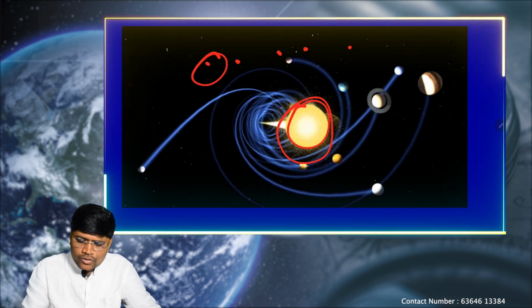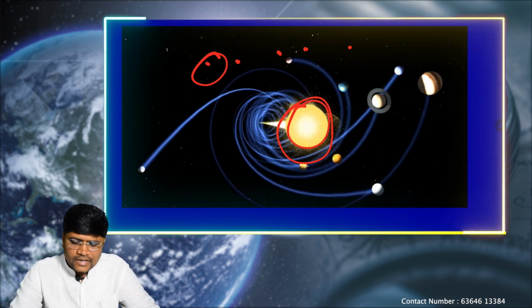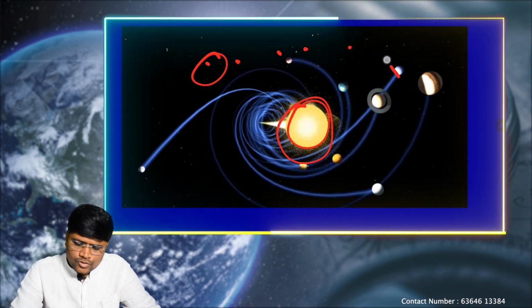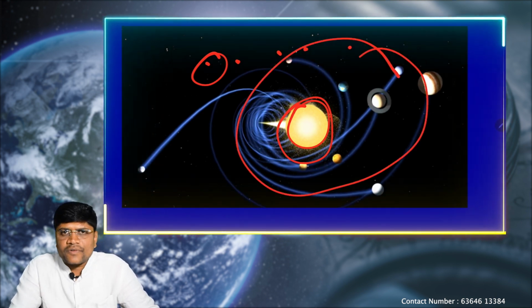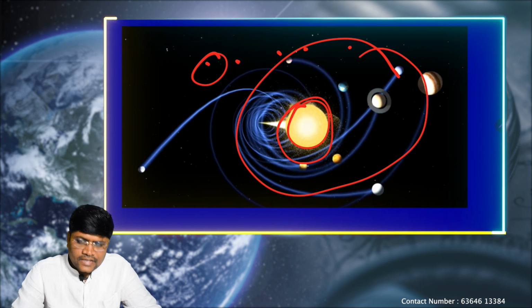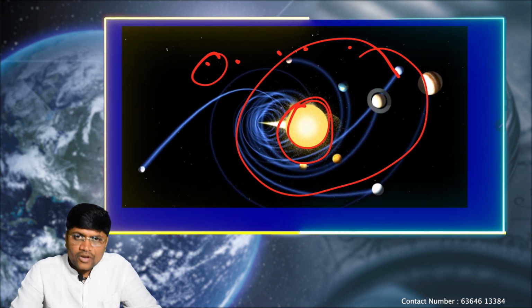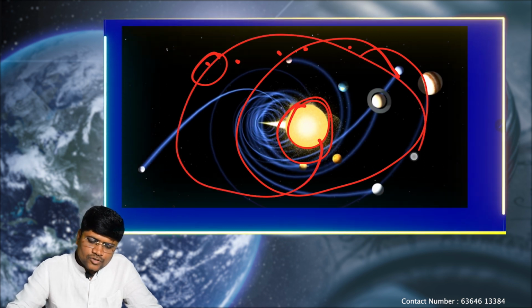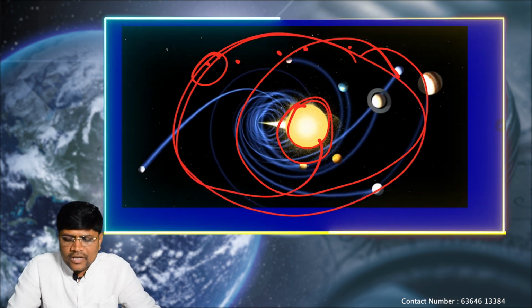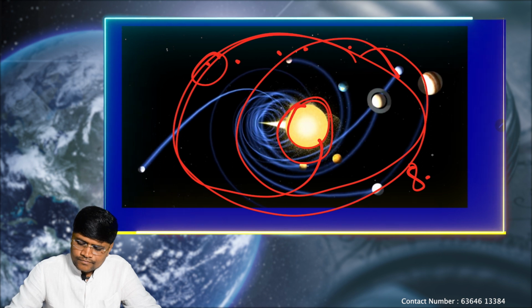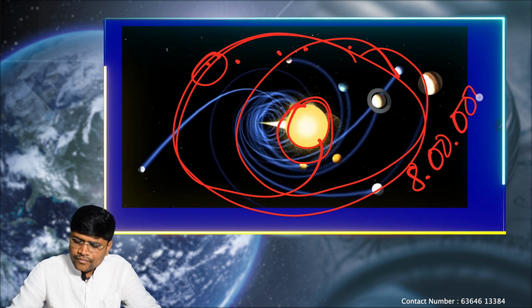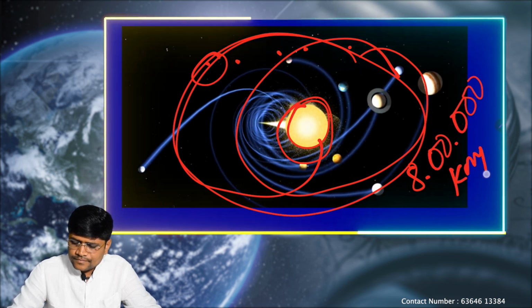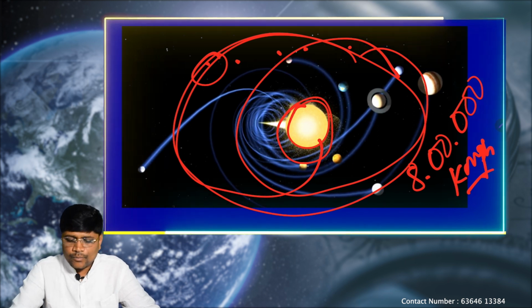So compared to the surrounding planets, the sun has the highest amount of gravity. That's why these planets are revolving around the sun. Even the sun is also part of the Milky Way galaxy. Because of the gravitational influence of the Milky Way, the sun is also revolving around the Milky Way galaxy at a speed of 8 lakh kilometers per hour. So per hour it is moving.